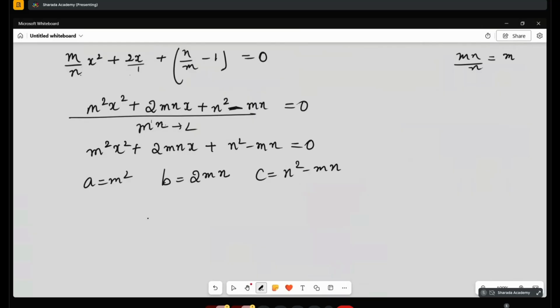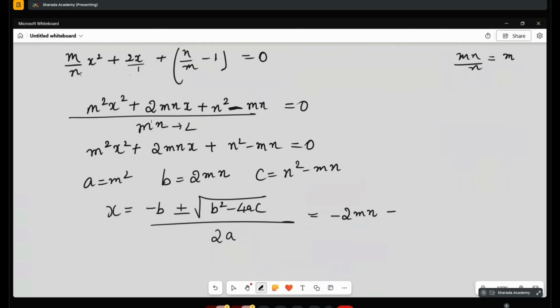Okay. What is the formula? x is equal to minus b plus or minus root of b² − 4ac, by 2a. So here, minus 2mn plus or minus root of (2mn)² − 4 into m² into (n² − mn), by 2 into m².